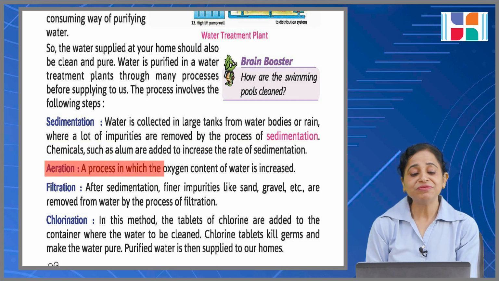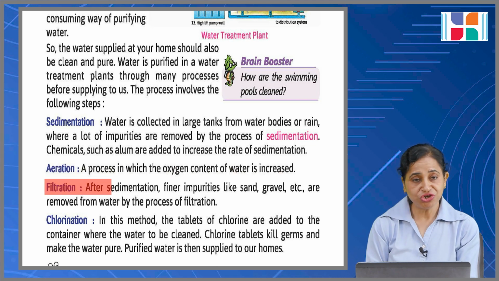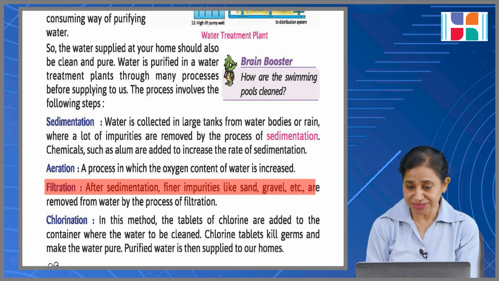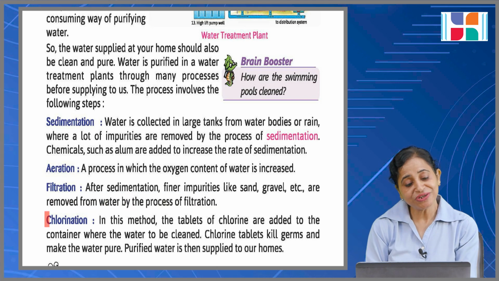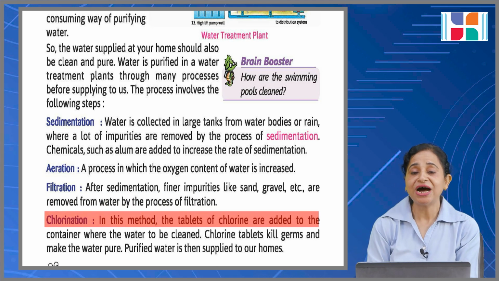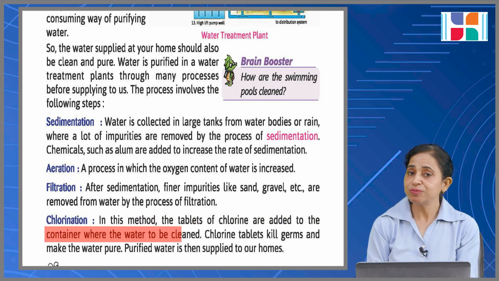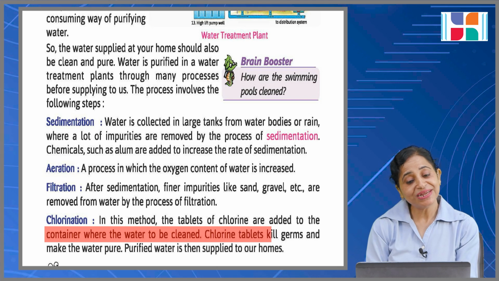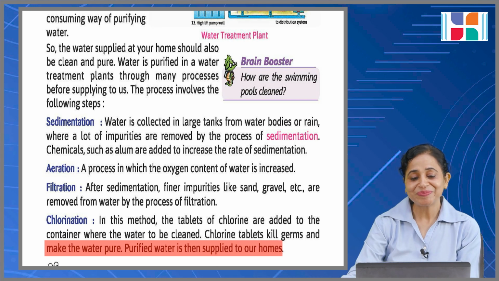Aeration, a process in which the oxygen content of water is increased. Filtration: after sedimentation, finer impurities like sand, gravel, etc. are removed from water by the process of filtration. Chlorination: in this method, tablets of chlorine are added to the container where the water is to be cleaned. Adding them makes the water clean. Chlorine tablets kill germs and make the water pure. Purified water is then supplied to our homes.